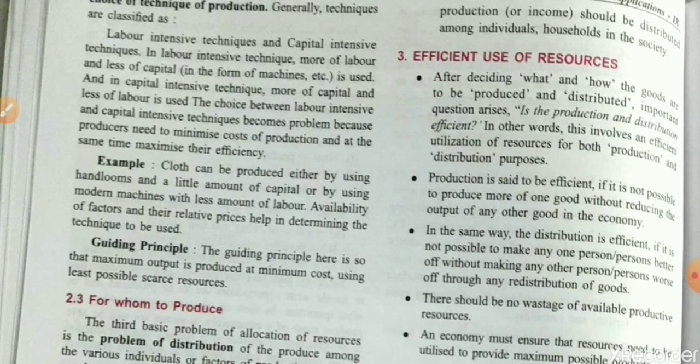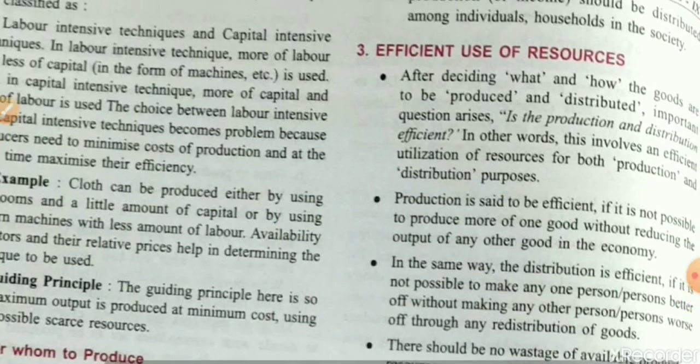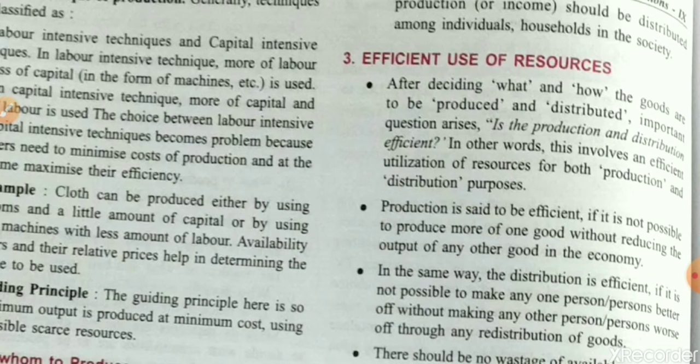Dear student, as you all are familiar with the central problem of an economy, what to produce, how to produce, and for whom to produce. Basically the goods are to be produced or distributed. So the important question that arises here is: is the production or distribution efficient? Is it efficient, or is there something which we have to do?